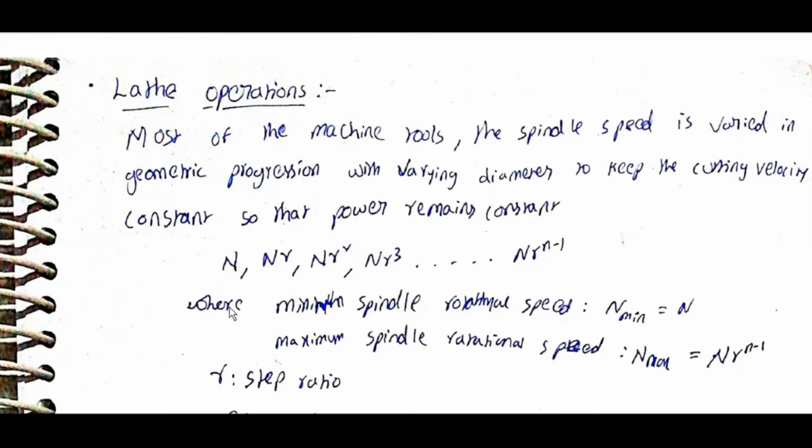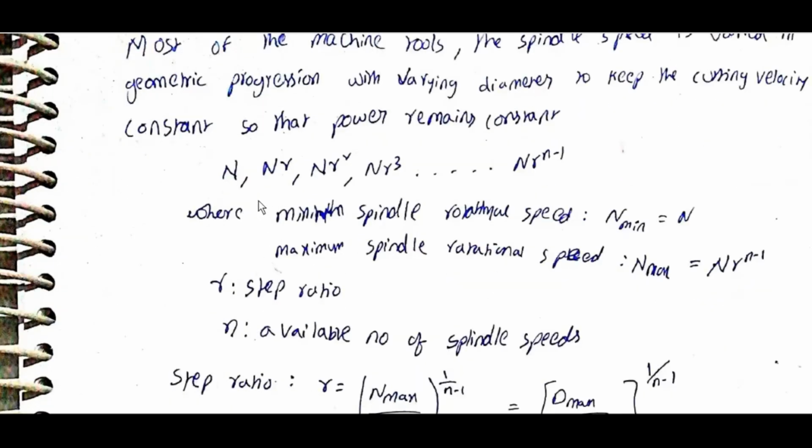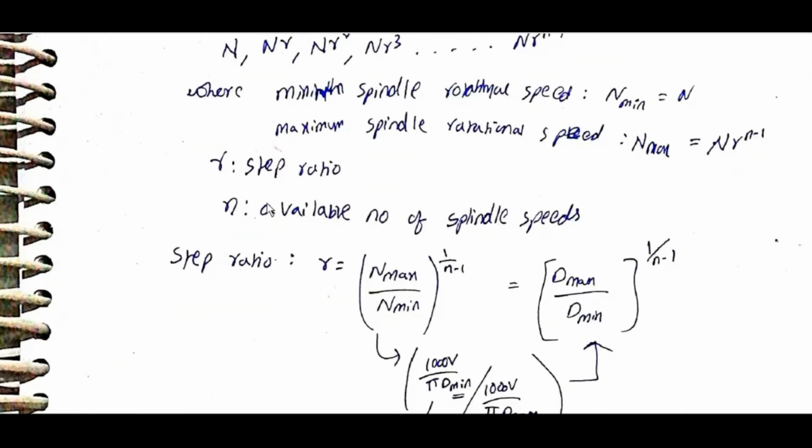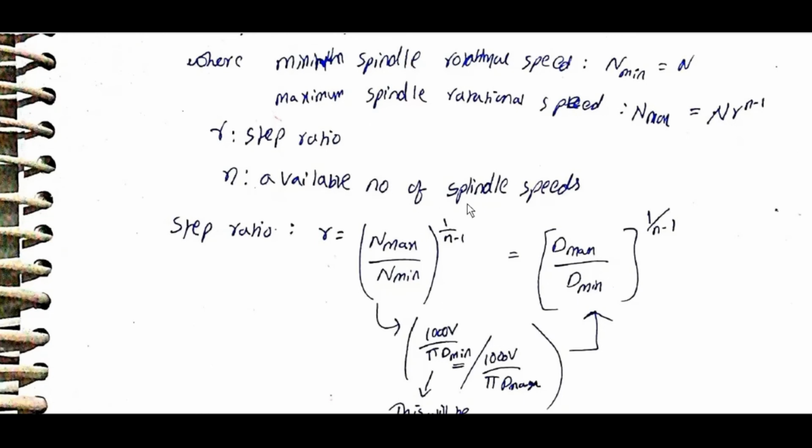In lathe operations, and in most machine tools, the spindle speed is varied in geometric progression with varying diameter to keep the cutting velocity constant so that power remains constant. N, Nr, Nr square, Nr cube, and so on, up to Nr power n minus 1, where minimum spindle rotational speed Nmin is equal to N, maximum spindle rotational speed Nmax is equal to Nr power n minus 1, r is the step ratio, and n is the available number of spindle speeds.